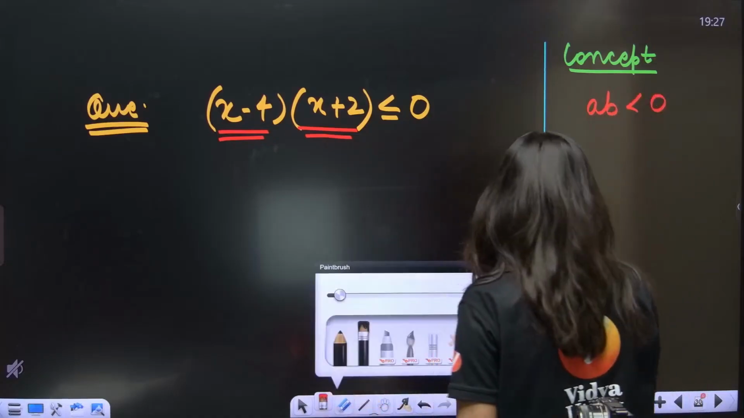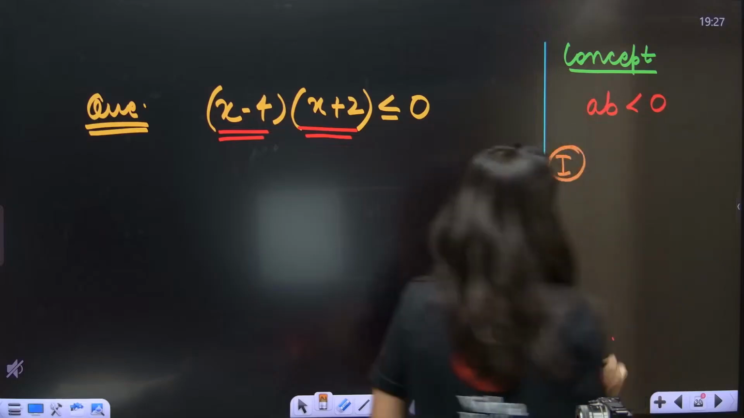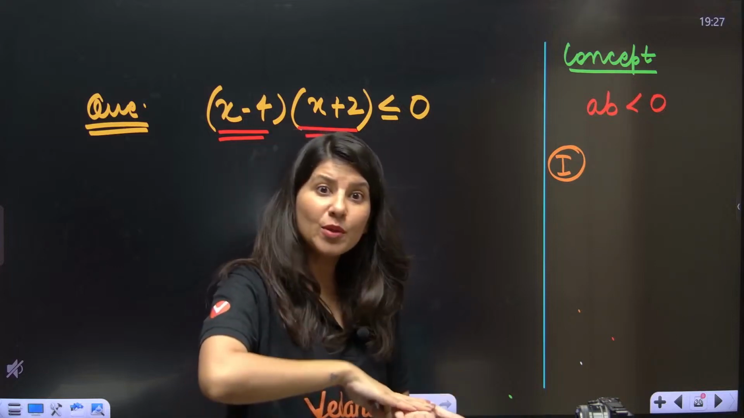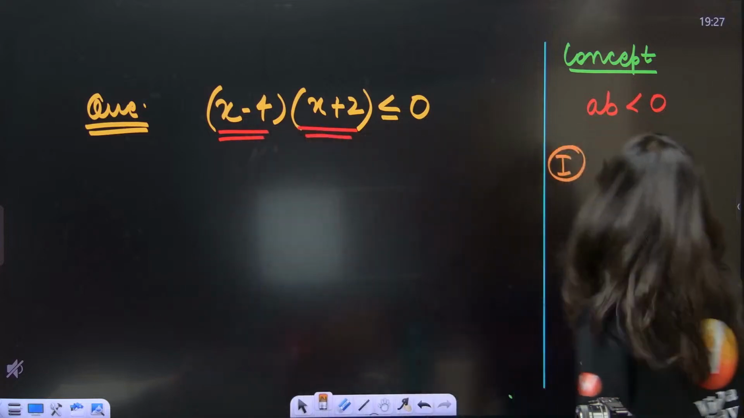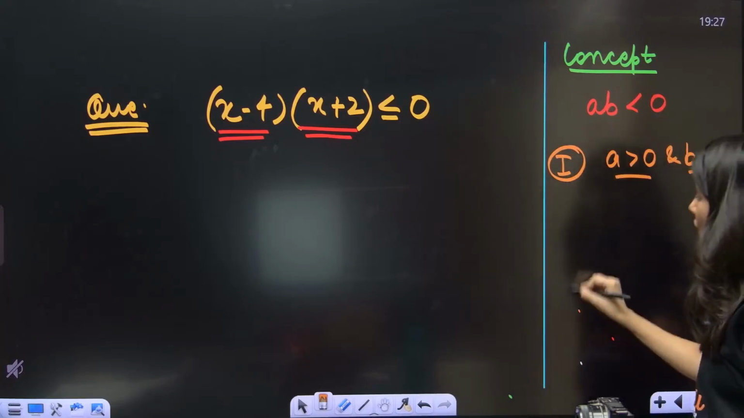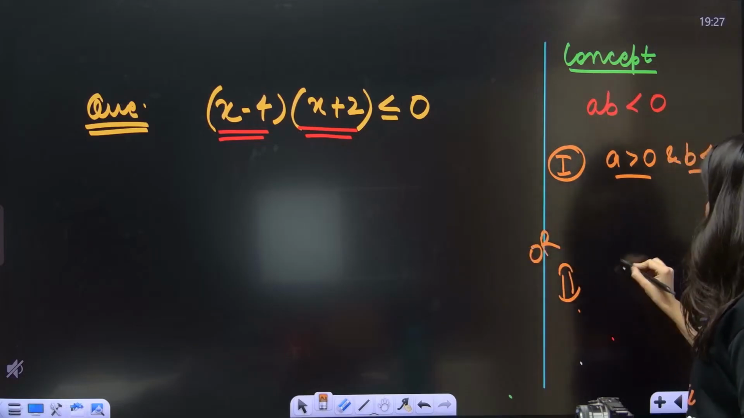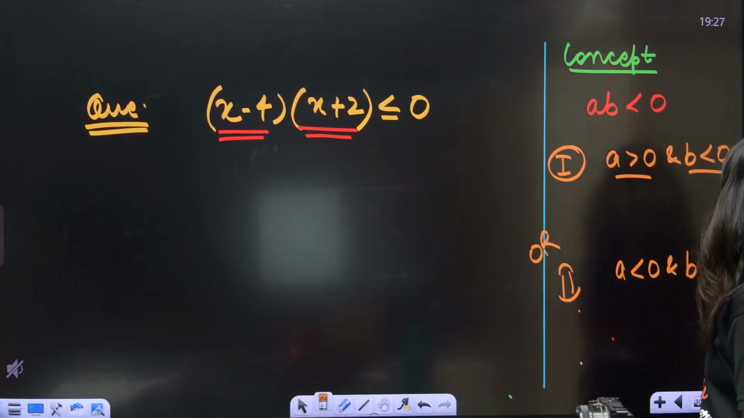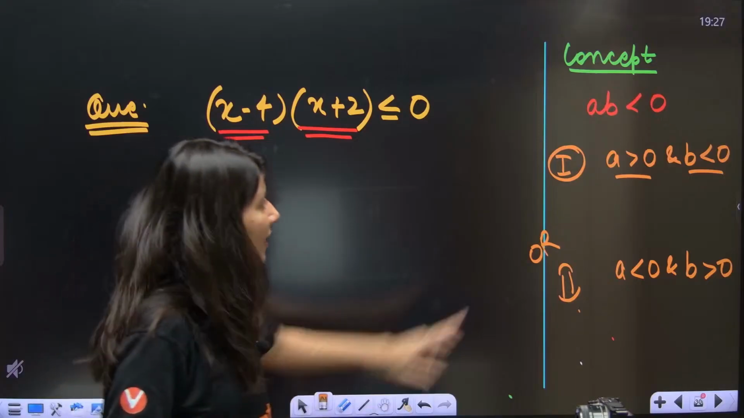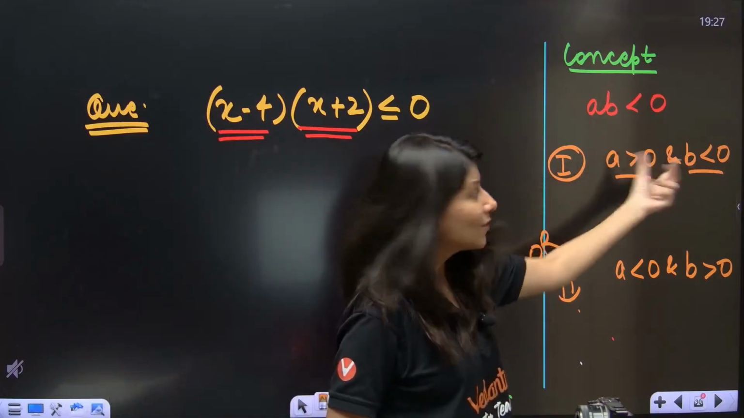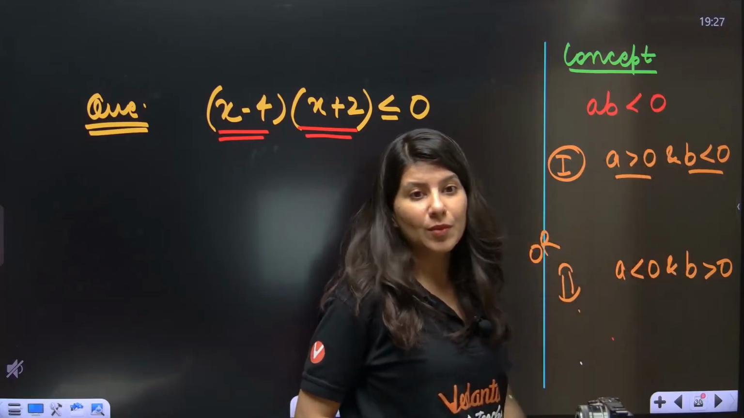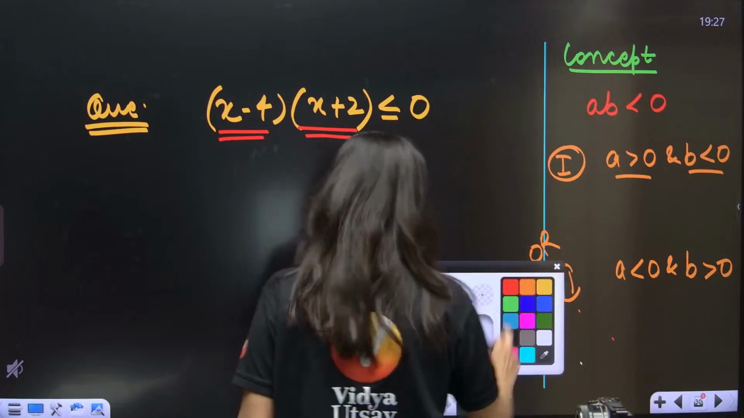Just tell me, when exactly does your product become negative? The product becomes negative when one is positive and the other is negative. That means A is positive and B is negative. One positive, one negative. Or A is negative and B is positive. Alternate. Both will have opposite signs. If A is positive, then B will be negative. So A positive and B negative, intersection. A negative and B positive. Okay, yes, all right, chalo.